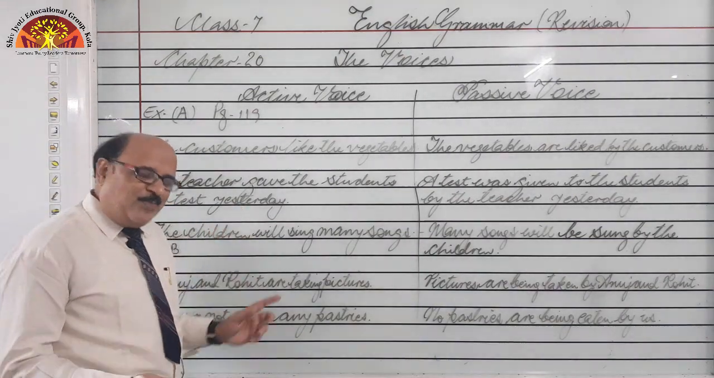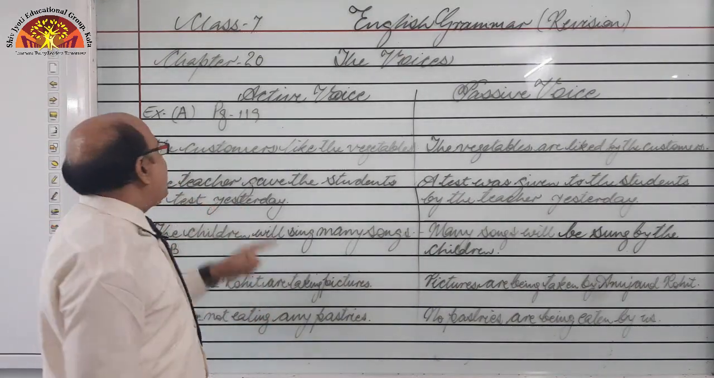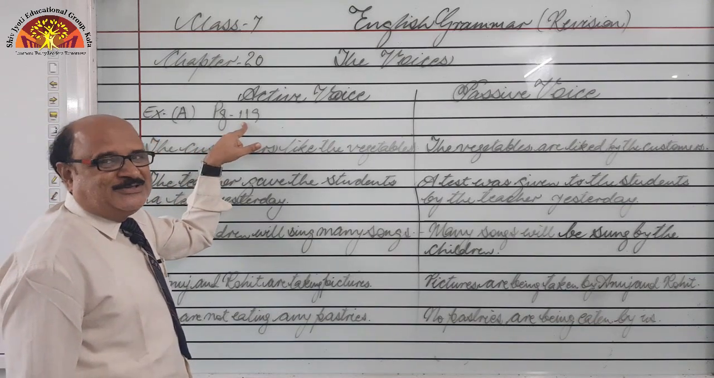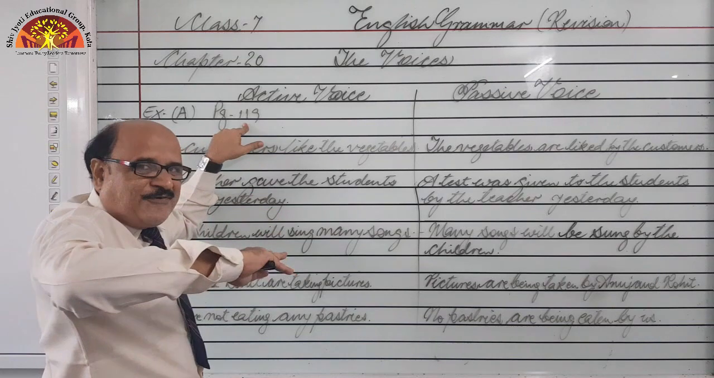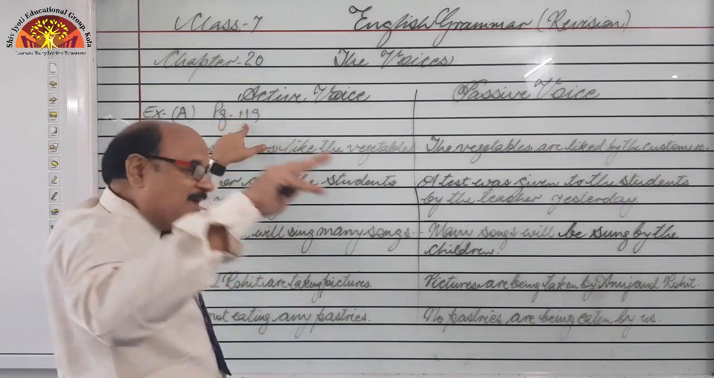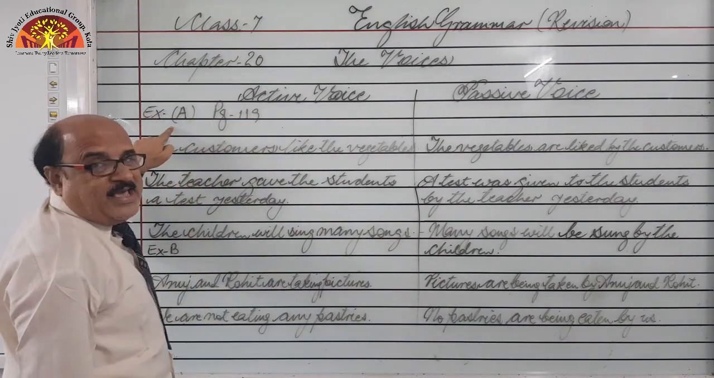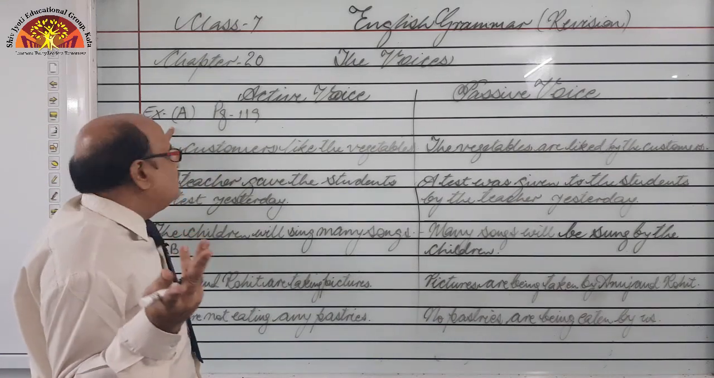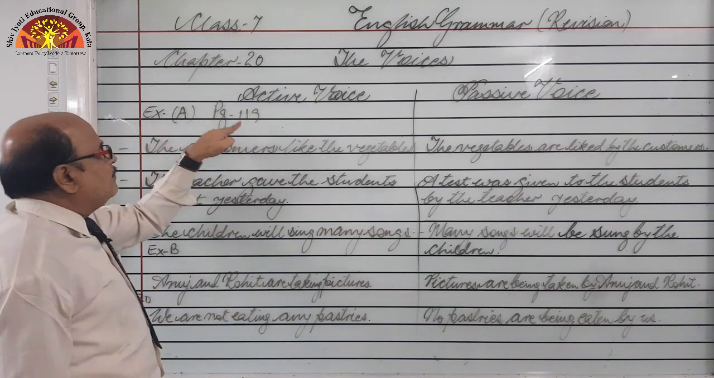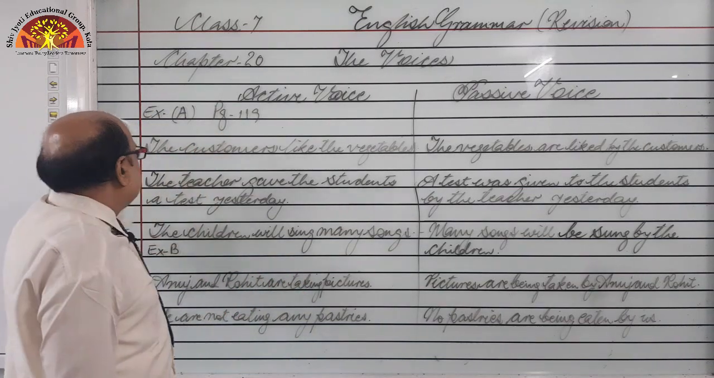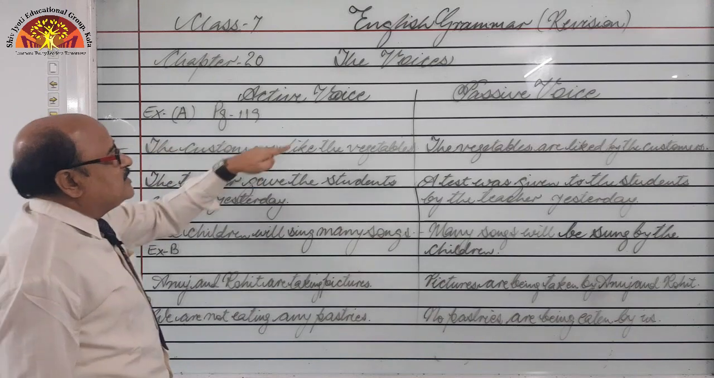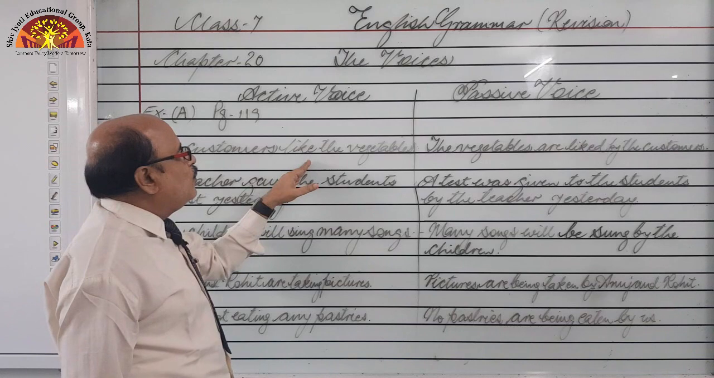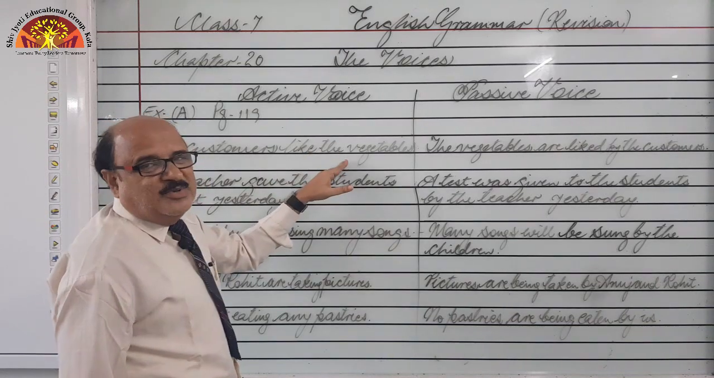So dear students, please open your book at page 119. Yes, we are going to practice the sentences of active voice to be changed into passive voice, right? Exercise A. Randomly I have taken some sentences for you. I am going to explain them, right? Exercise A, page number 119. The sentence is, the customers like the vegetables. The customers subject, like main verb, and the vegetables object.